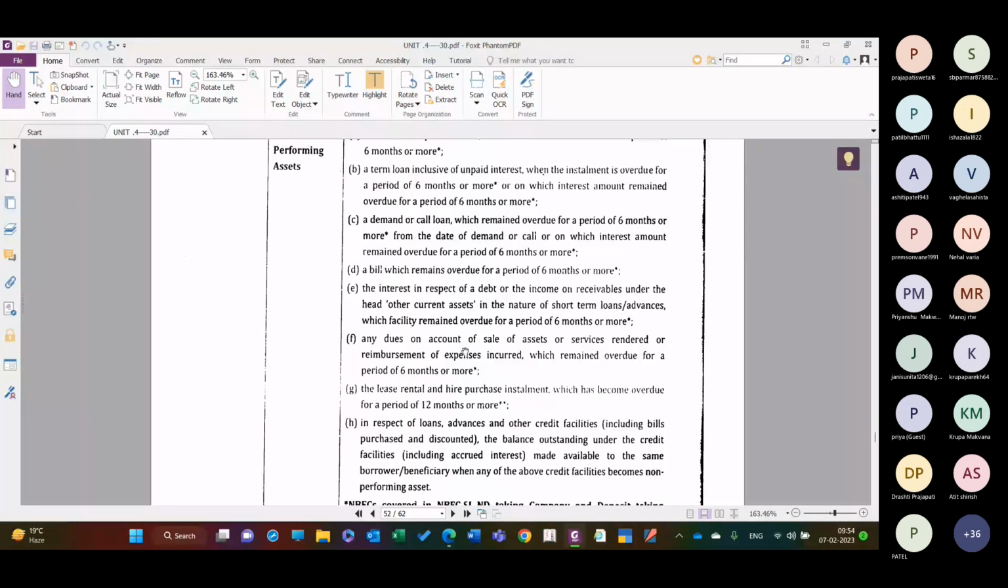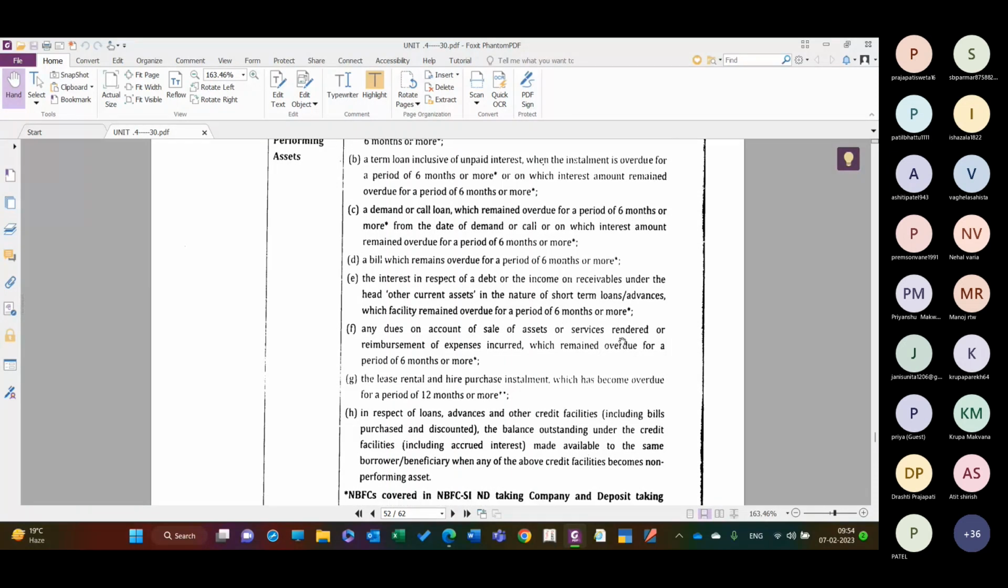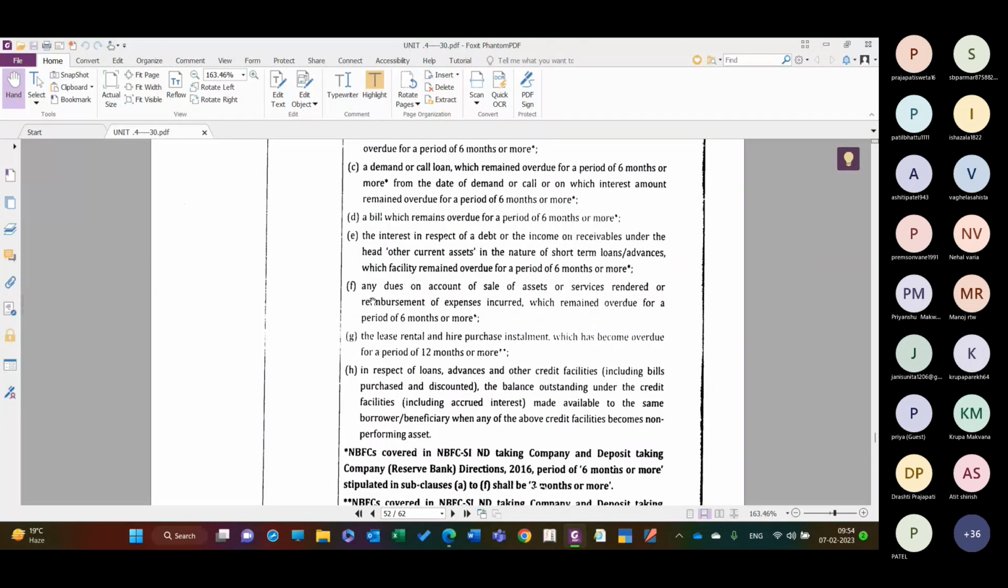The interest in respect of debt or income on receivable under the head other current assets in the nature of short-term loans, advances, which facilities remain overdue for a period of 3 months or more. Any due on account of sale of assets, services rendered, or reimbursement of expenses incurred, which remained overdue for a period of 3 months or more.